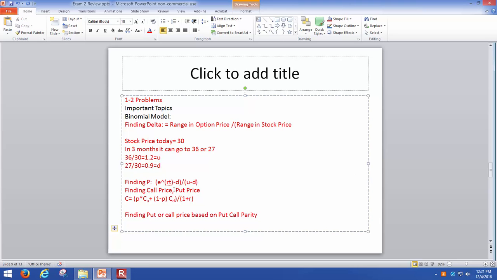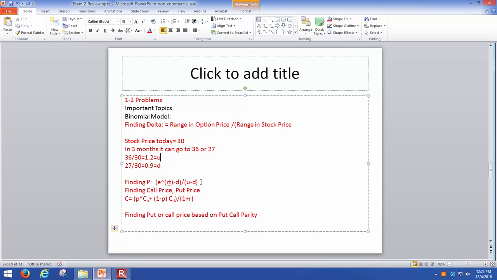And once we have that, we can find out the risk neutral probability, and that is given by e raised to RT minus D divided by U minus D. Okay, so typically if it's a 12-point question or a 14-point question, the first thing you would be asked to do is find out the risk neutral probability. And once we have the risk neutral probability, I think it's pretty straightforward to find out the call price or the put price. And what is the call price?